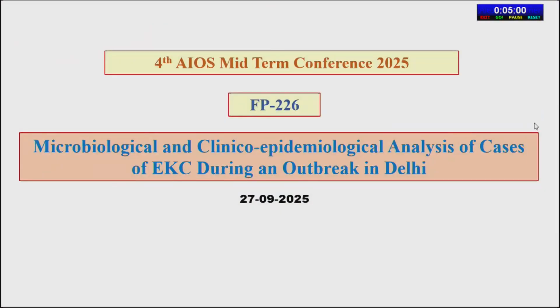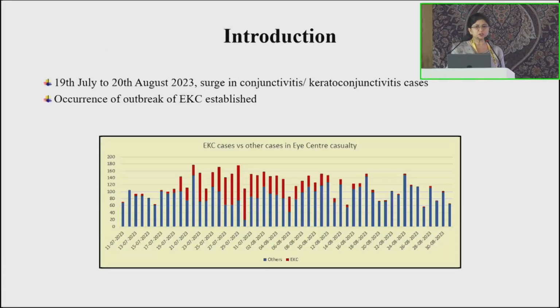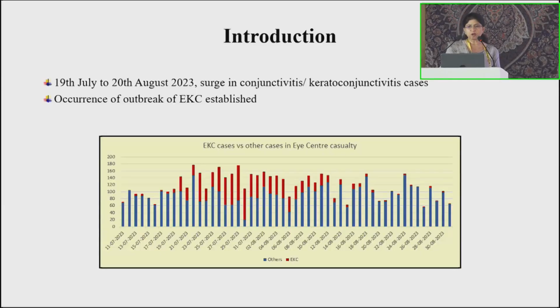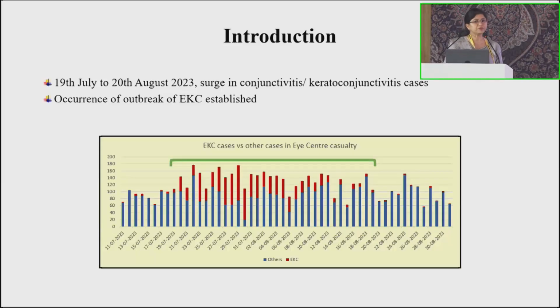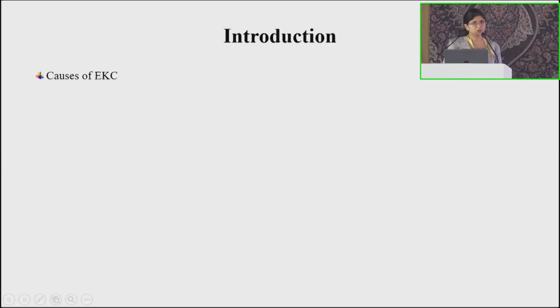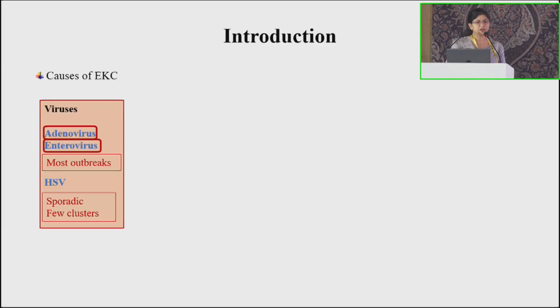Thank you. A very good morning to all present. So it was in mid-monsoon of 2023 that we saw a surge in conjunctivitis and keratoconjunctivitis cases in the casualty of our center, and the occurrence of an outbreak of EKC was established. When we think about microbial causes of EKC, the first and foremost are viruses. Adenovirus and enterovirus cause most of the outbreaks, while HSV can also cause few clusters.